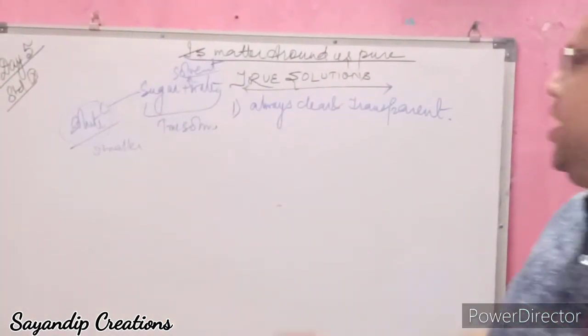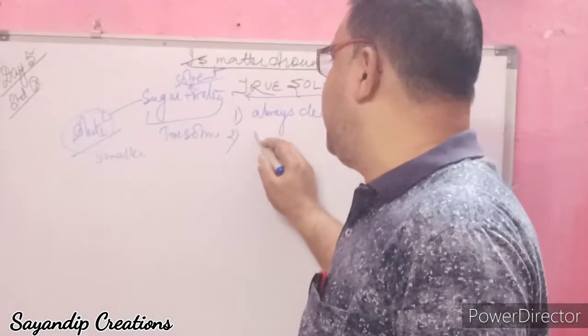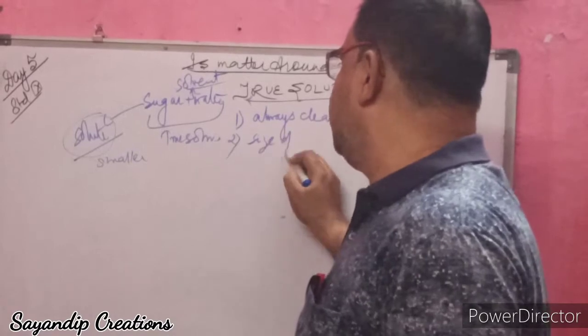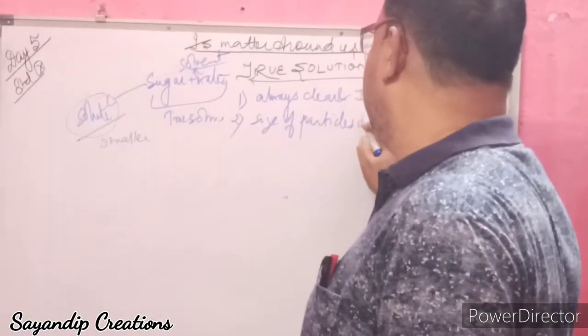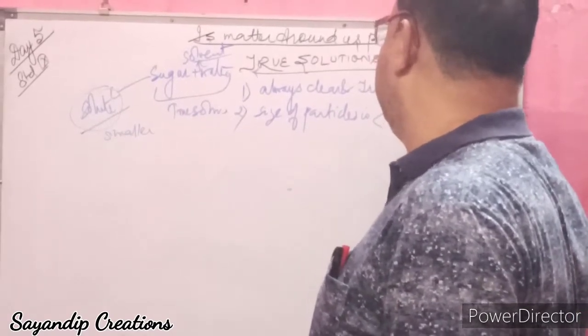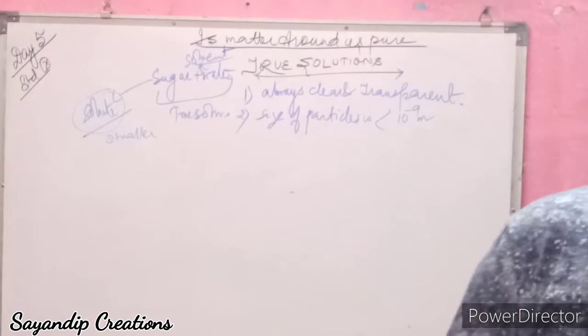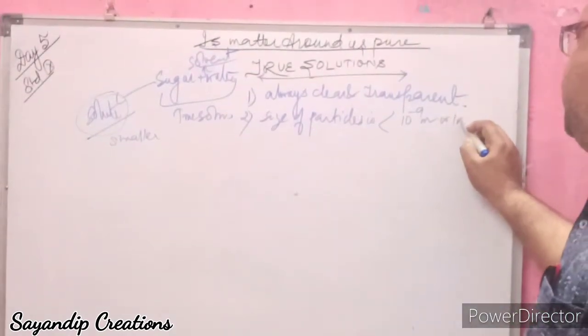So the second point is the size of the particle is less than 10 to the power minus 9 meter, or 1 nanometer.